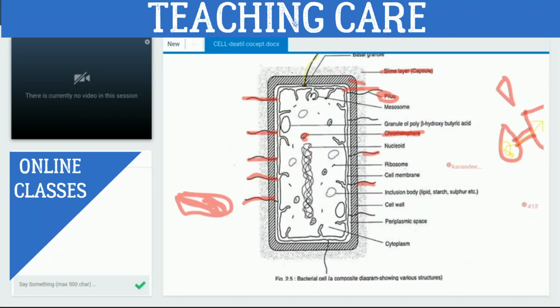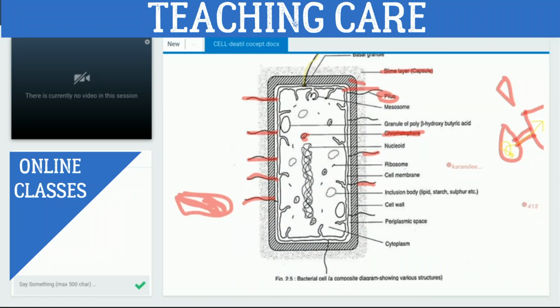What is the function of ribosome? Ribosome itself is made up of protein, and it also helps in protein synthesis, right? Okay, which type of ribosome is present inside the bacterial cell? 70S, sir.